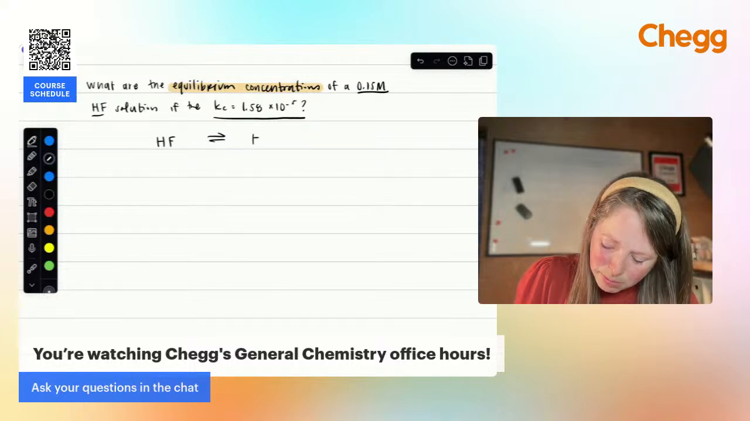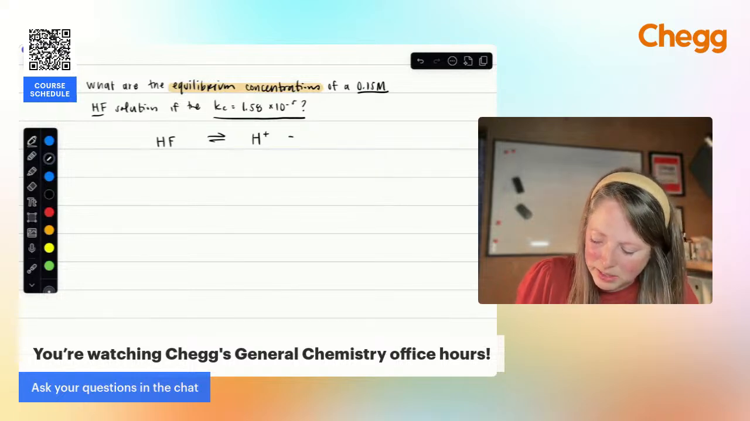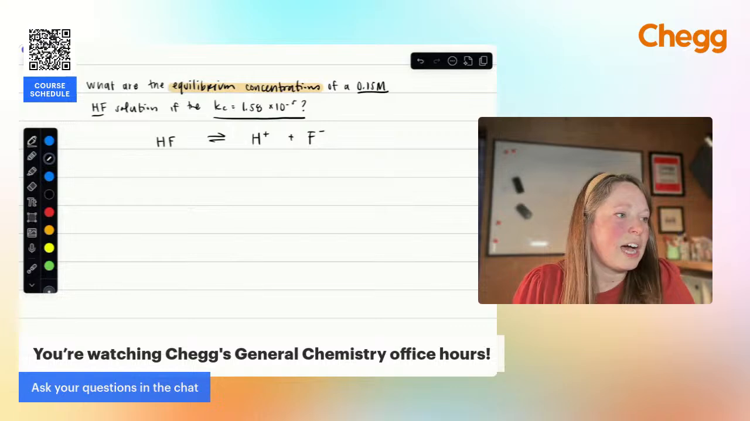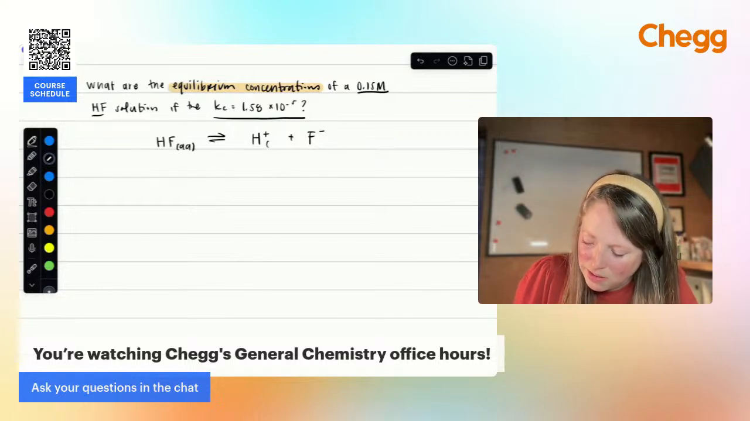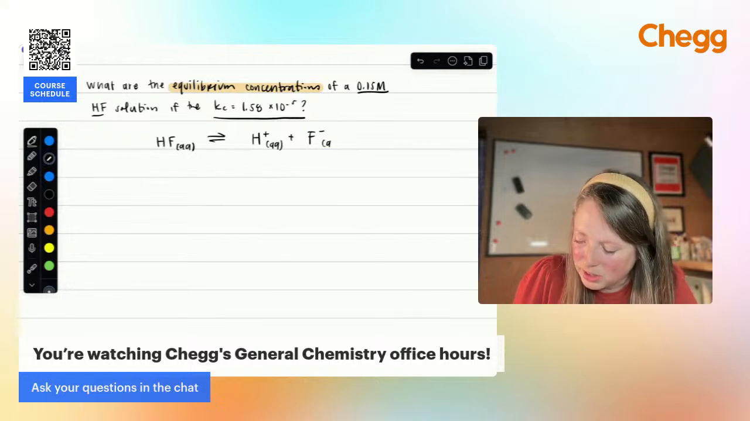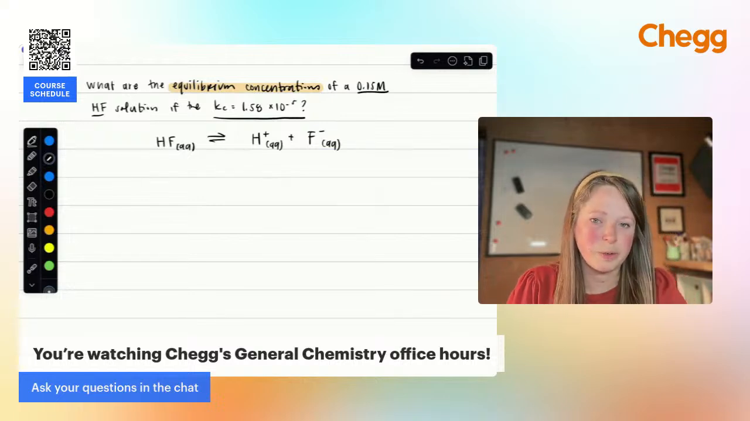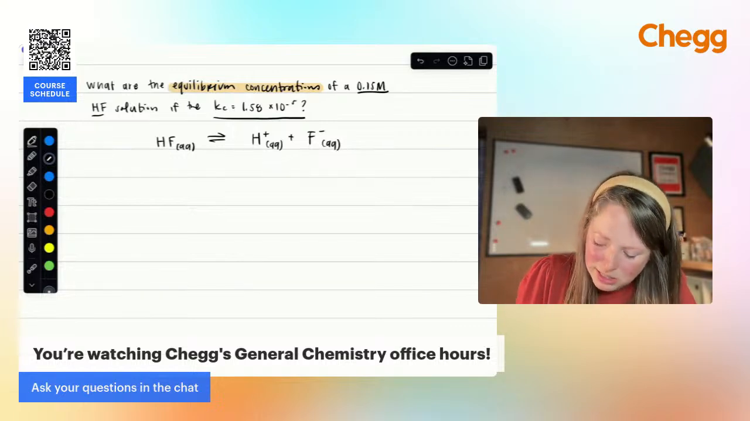It's going to separate or ionize into H+ and F-. I should include the states here. Everything's going to be aqueous. If you have a liquid or a solid, remember you do not include those in Kc, any of your equilibrium expressions. All right, so that's my reaction.